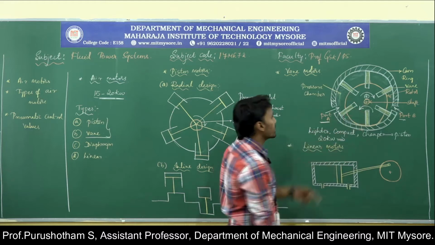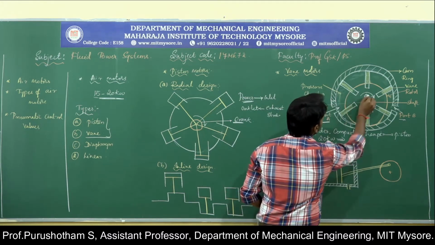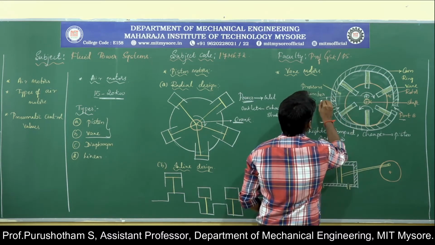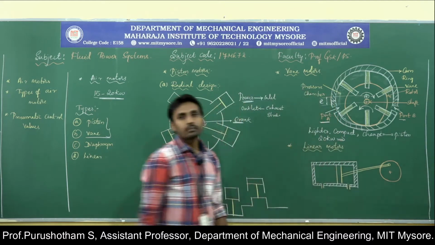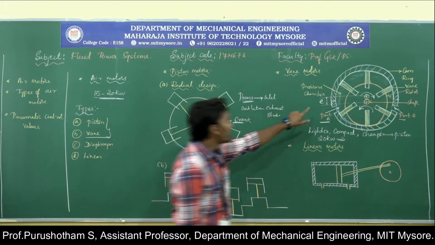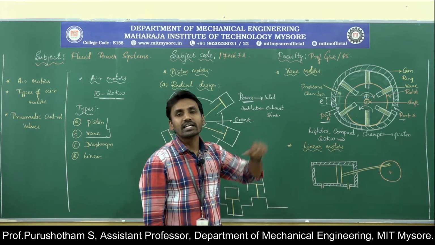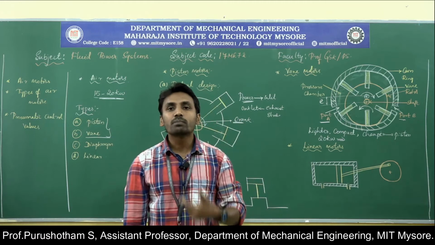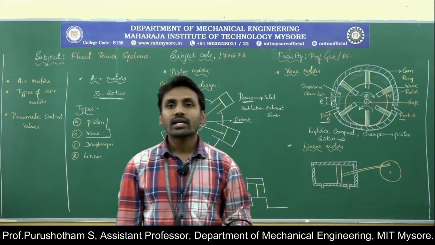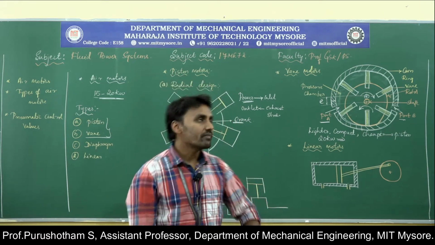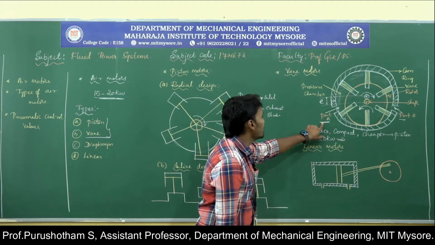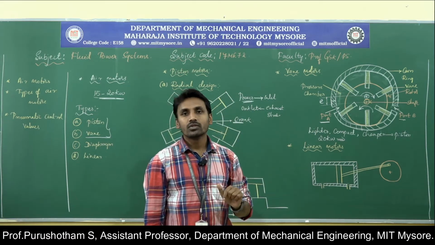So they have some eccentricity, which I will call E. By varying this eccentricity, we can vary the speed of the vane motor, as well as by varying the pneumatic energy.